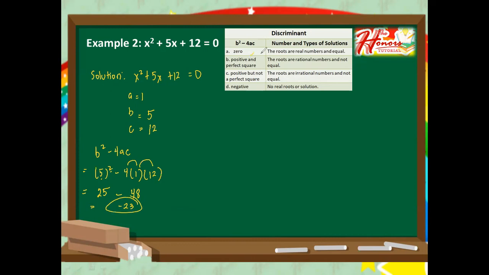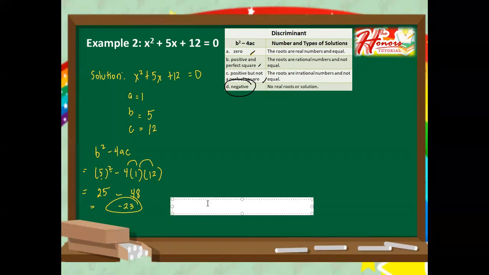Now let us examine our answer here. Is it 0? No, it's not. Is it positive and perfect square? No, it is a negative number. Letter C, is it positive, not a perfect square? No, it is a negative number. So therefore, let us have letter D, because the answer is a negative number. So you can also say that this equation has no real roots or solution. And that's it for example number 2.